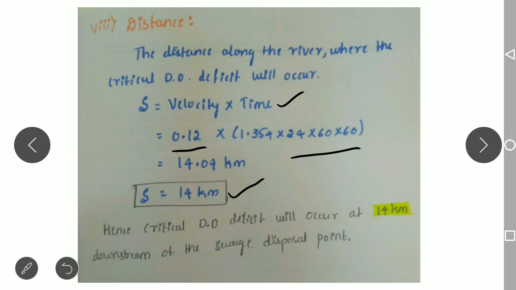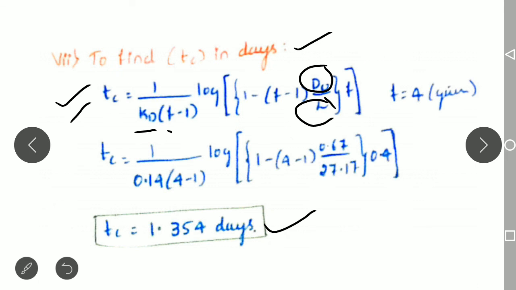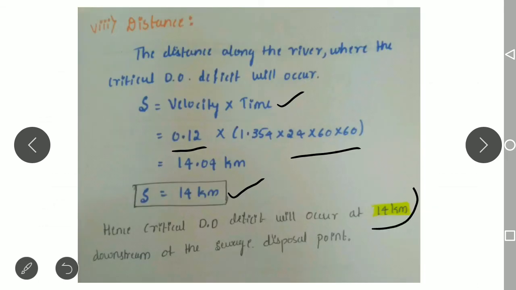This means the critical DO deficit will occur after 1.354 days at a distance of 14 kilometers from the point of adding the sewage into the river, on the downstream side of the disposal point.